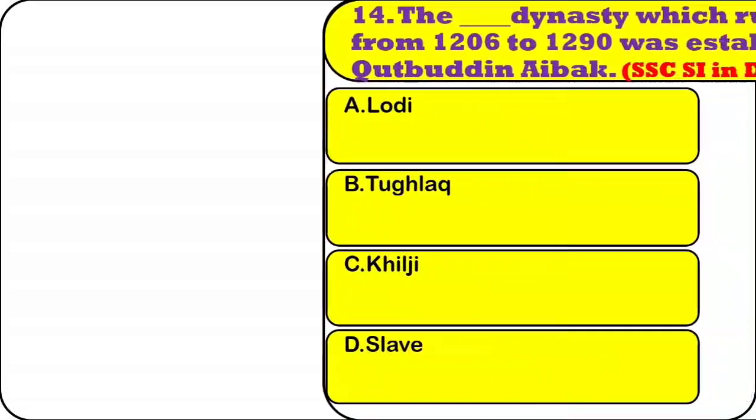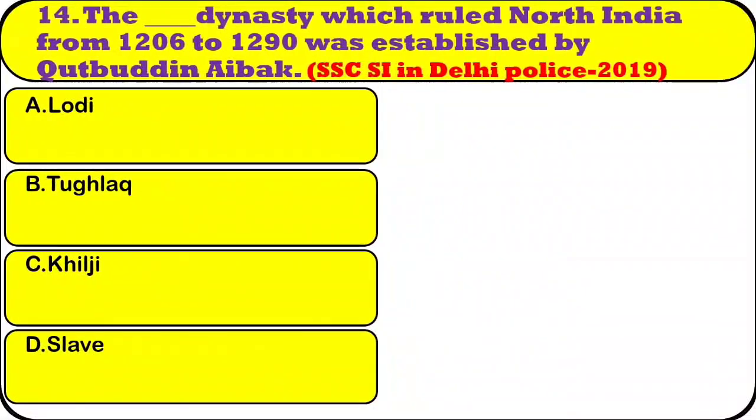Question number 14. The dynasty which ruled North India from 1206 to 1290 was established by Qutb ud-Din Aibak. Option A, Lodhi. Option B, Tughlaq. Option C, Khilji. Option D, Slave. The right answer is option D, Slave.